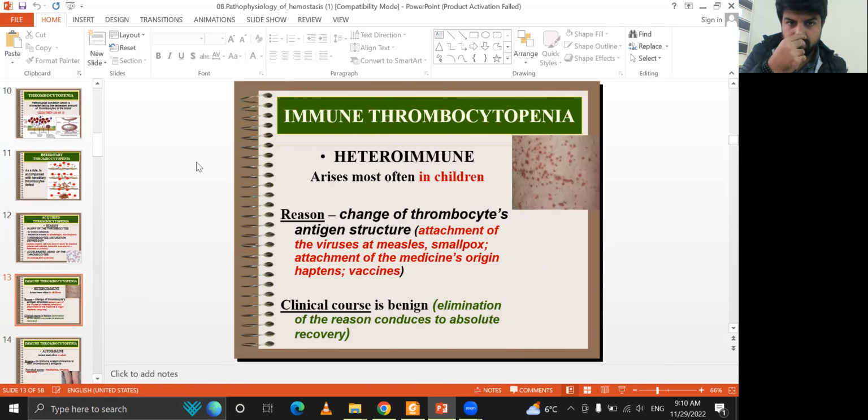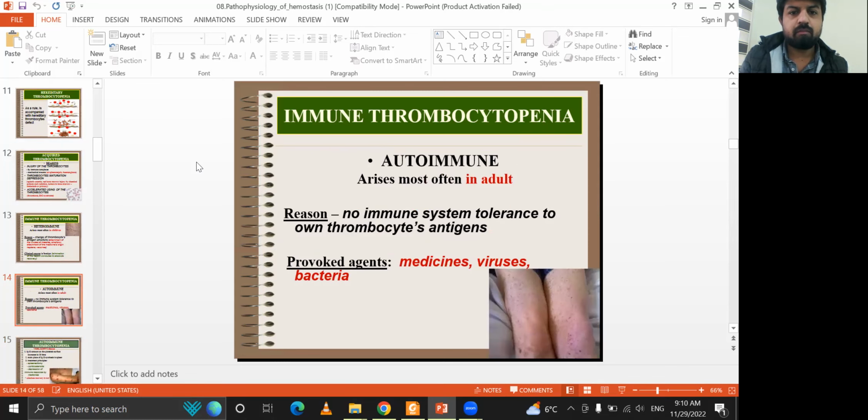The heteroimmune form arises most often in children. The reason is a change of the thrombocyte antigen structure attached to a virus or a small attachment of a medicine, or a hepatitis vaccine. The clinical course begins, and elimination of the reason leads to absolute recovery. The autoimmune form arises most often in adults.